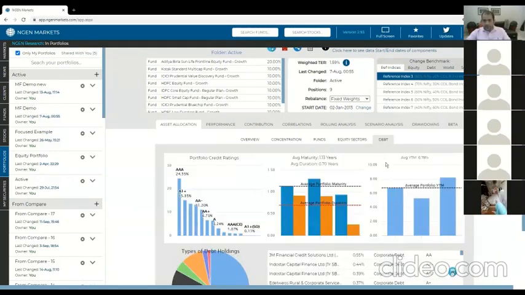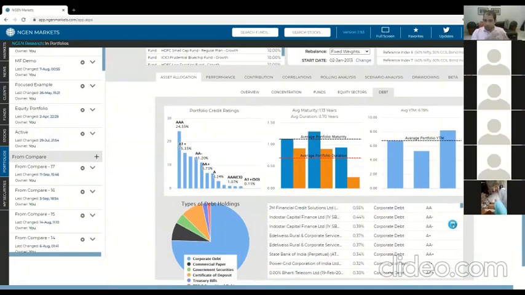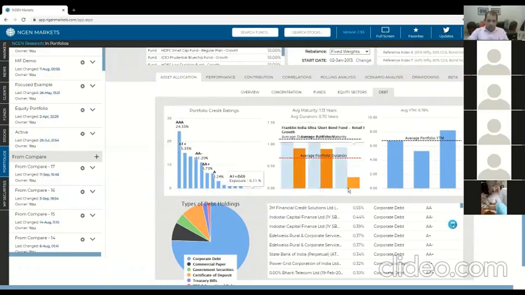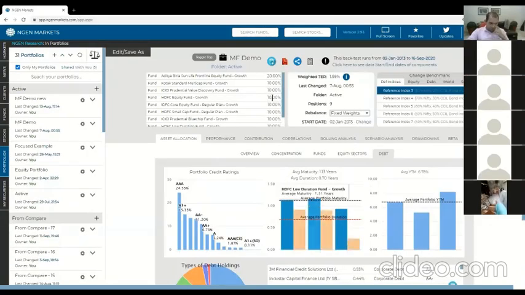For debt, you can also see much more analysis here. You can see through the holdings of whatever funds you've invested in, some of them may be debt funds. It will look at the debt securities and calculate exactly how much you have exposure to based on ratings. So how much am I exposed to for AAA and A1+, etc.? You'll see all that here. You will see your portfolio's average maturity, your portfolio's average duration, and your portfolio's average YTM, weighted by the portfolio weights that we have here.